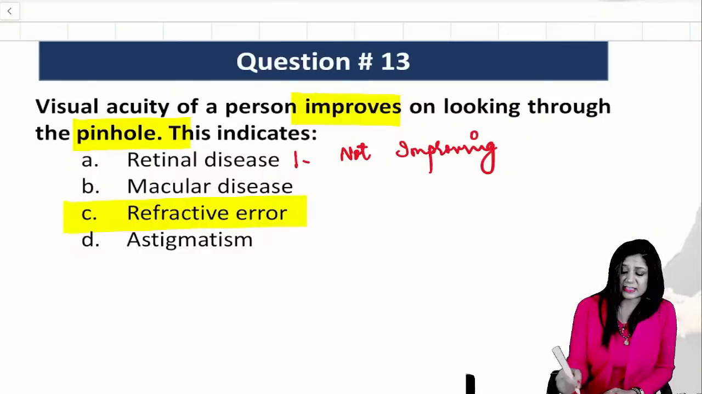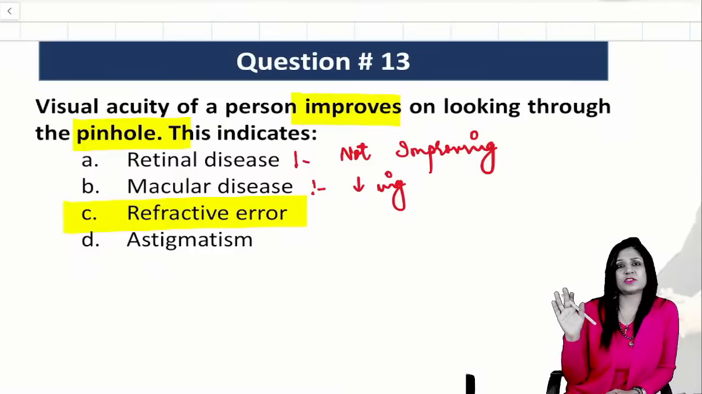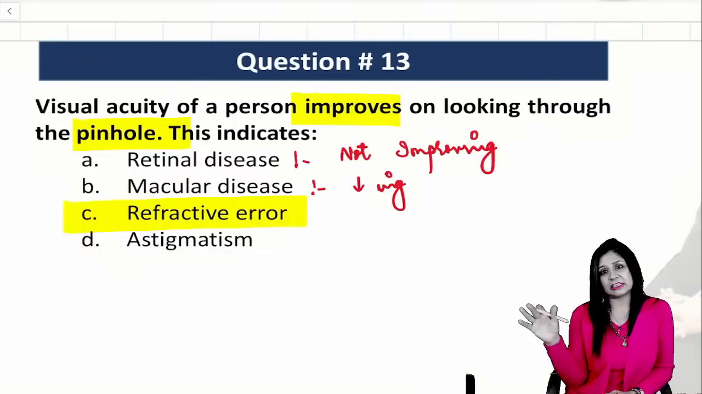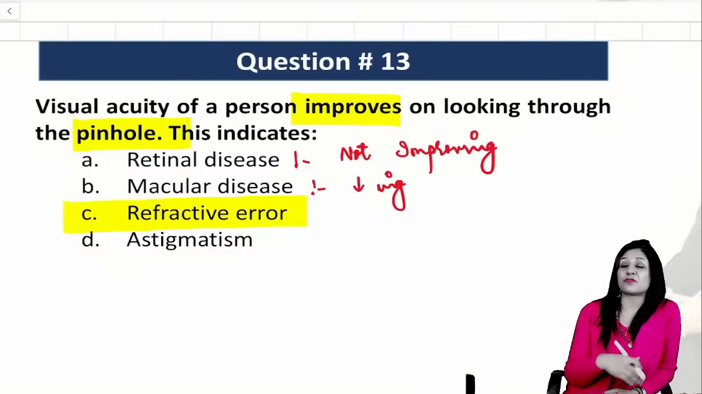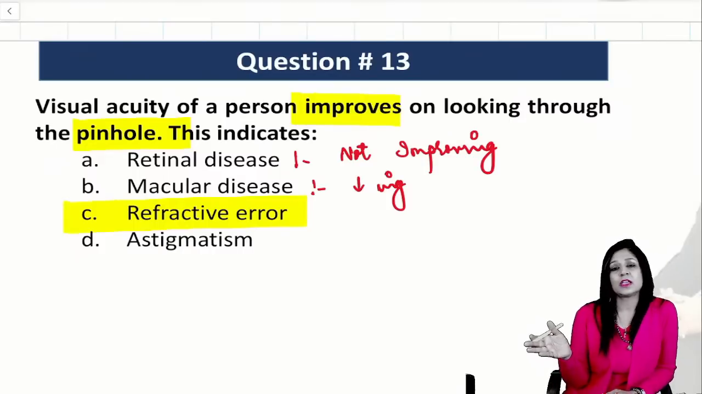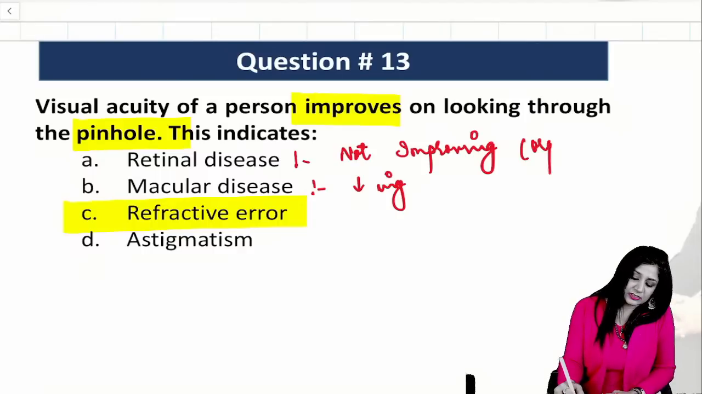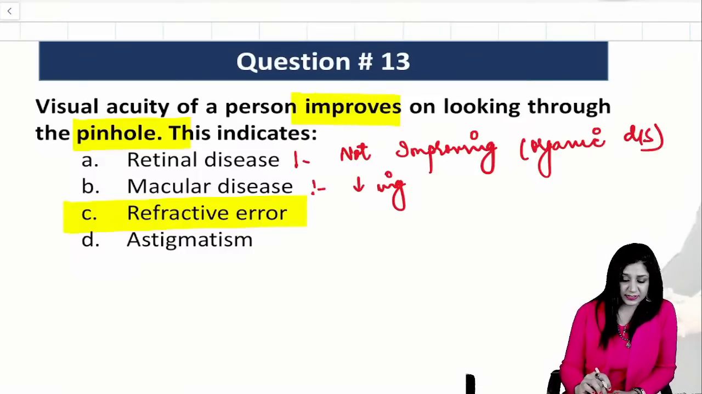And if the vision is decreasing, then it is some macular lesion. So there are 3 interpretations of this pinhole test. Whenever you get a question related to this, is it increasing, is it decreasing, or is it remaining the same? If it is improving, it is a refractive error. If it is decreasing, it is some central lesion, some macular lesion. And if it is not improving and not decreasing also, then it is some organic disease, some organic pathology, like retinal disorders, right?